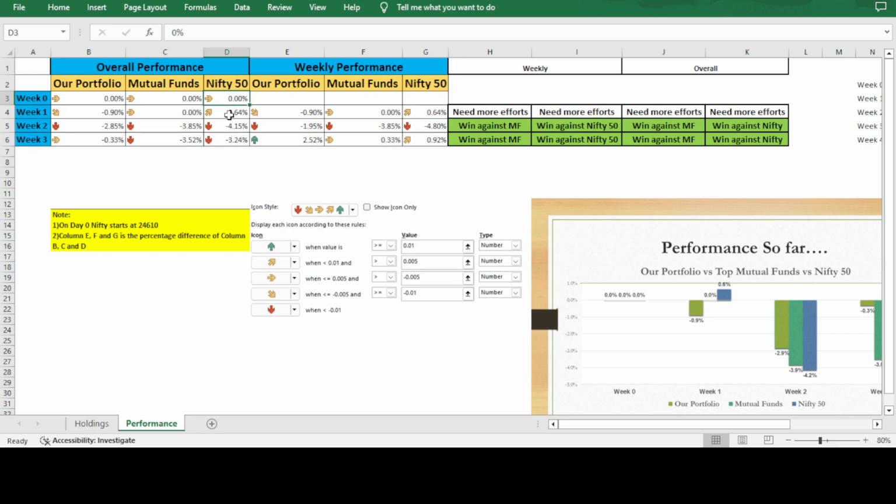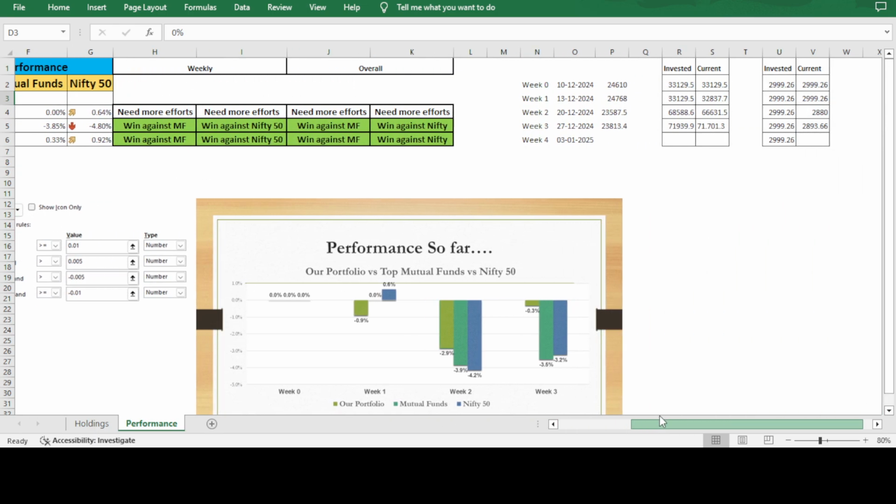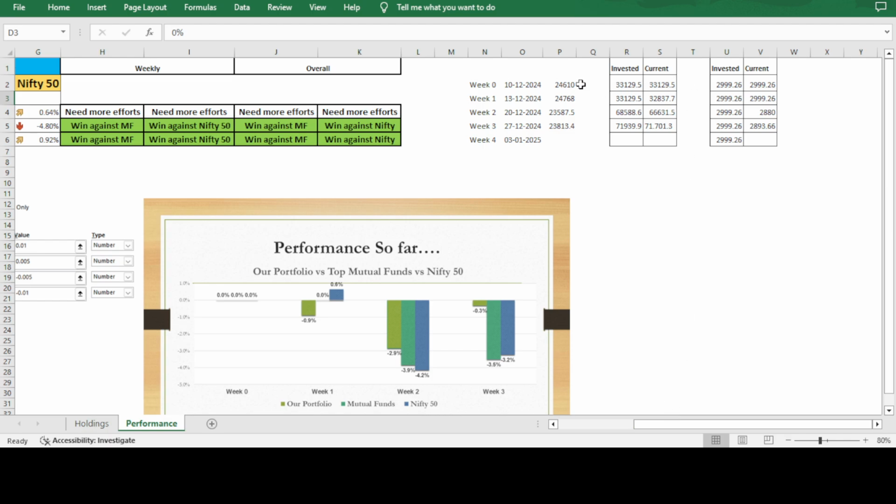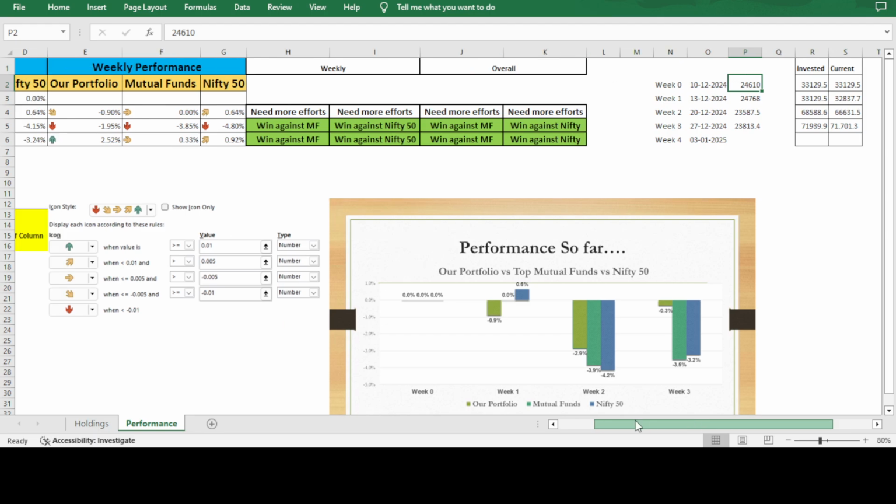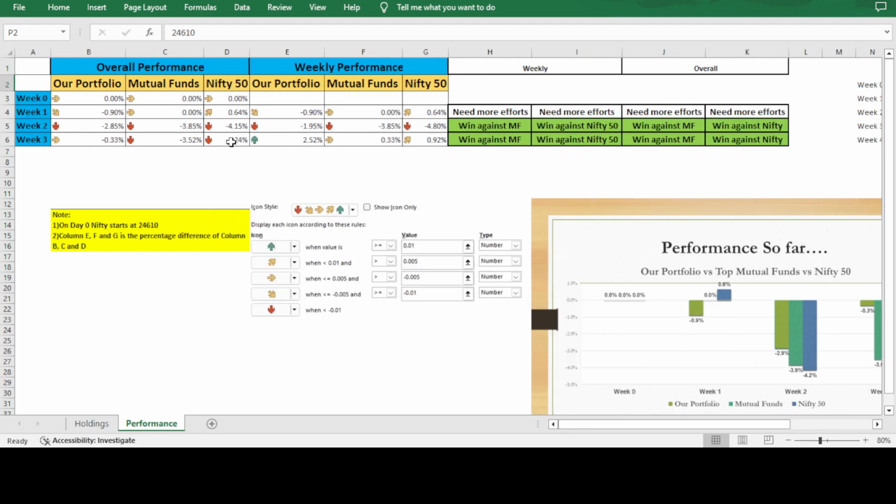And this overall percentage is calculated based on when we started this comparison. At that time, what was the Nifty point? From that we checked. So it's 24,610. From that point we are minus 3.24%. We are down because that day only we started creating our portfolio. And mutual fund also we started at a similar time, but it took 2 to 3 days to reflect in the account. Because of that, in week 1 it's showing 0.